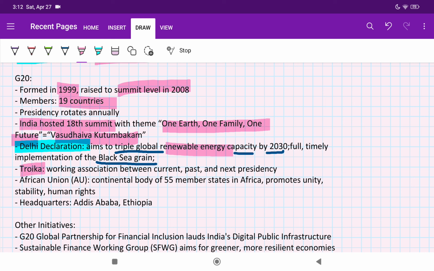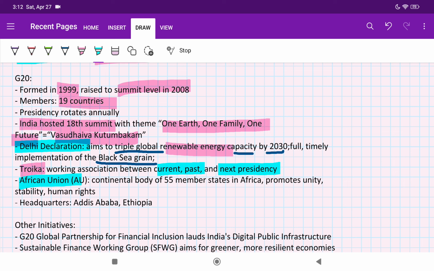Then Troika. If you have read about G20 in your current affairs magazines, you have come across this term Troika. Troika is basically the current member, the past member, and the next presidency member who are going to be there in the G20. They are a similar subset inside the G20. They are called Troika.